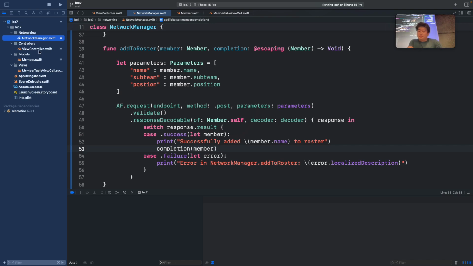Also, that successful print statement is actually a preference. Me personally, I don't like doing that because if you have a bunch of calls, you're just going to get a bunch of success messages. You only really want a print statement if there is an error. You don't want to clog it up. But for this class, there's not that many requests, so it might be a good idea to do that to show that you're doing the right thing. Yep, exactly. Question? Oh, yes, thank you. Good catch.